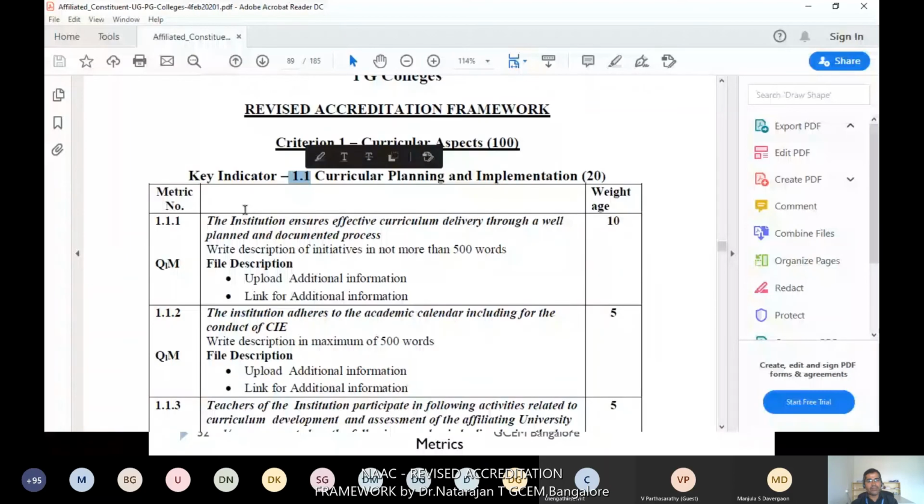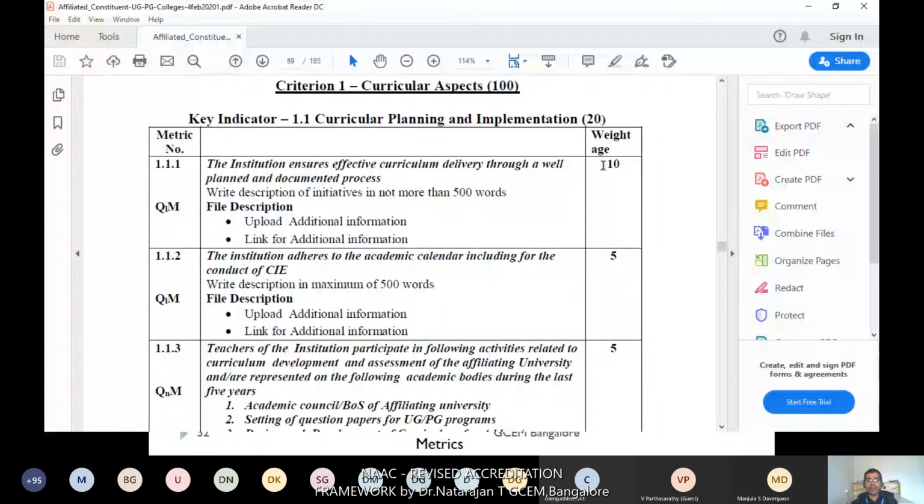Under key indicator 1.1 you can see 1.1.1, 1.1.2, 1.1.3, totally three metrics. This is the actual metric or question, and the weightage allocated for the particular metric is given here, 10 weightage. Overall, this key indicator has 20 weightage, and when you accumulate all the key indicators in this criteria, finally it comes to 100 weightage.